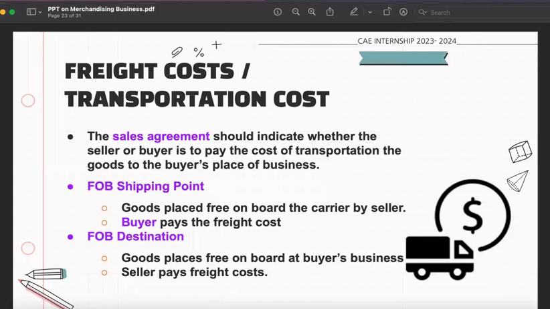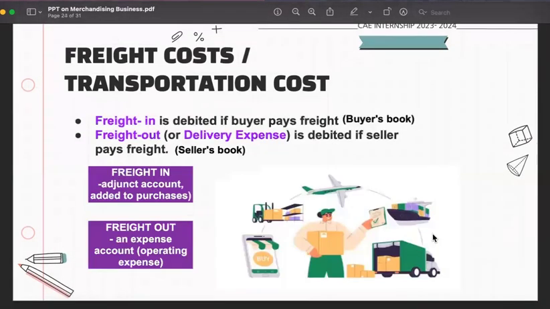So in FOB destination, it is an opposite one. When we say destination, the seller pays the freight. So kung tayo yung seller, upon our shipment, bayaran na natin yung shipping cost. Hindi na yung buyer yung mag-shoulder, tayo na. So upon shipment, babayaran na natin yung freight cost, or transportation cost.